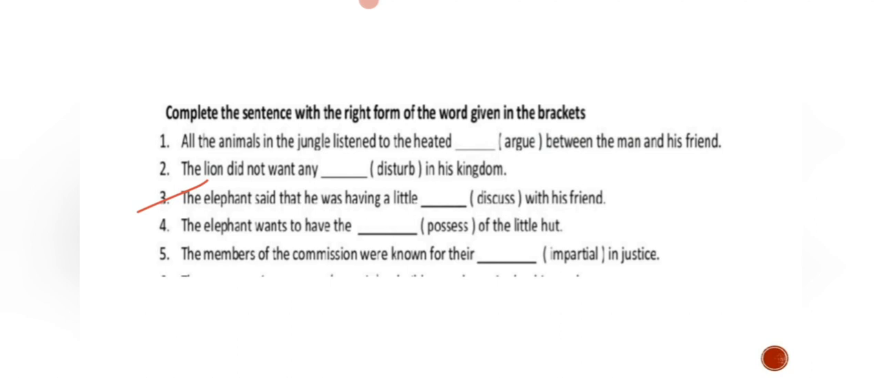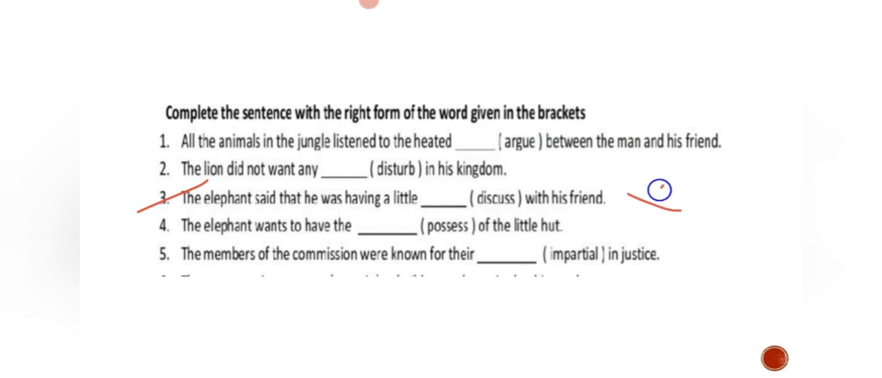The elephant said that he was having little discuss with his friend. Now again use the forms of the word: discuss, discussion, discussed, discussing. So which one is going to be right? Let me go for the first word. That's what we are going to use, a simple method here to get 1 mark. The elephant said that he was having little discussing with his friend. No, having a little discussing, there is no sense at all.